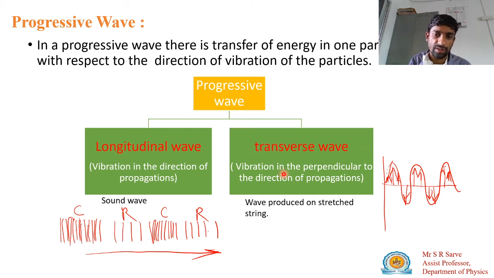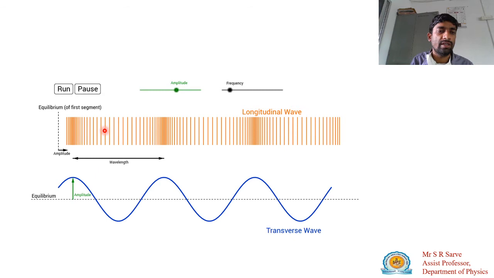That is your transverse wave, where the vibrations are perpendicular to the direction of propagation. If the vibrations are such that they produce compression, rarefaction, compression, rarefaction, then it is known as your longitudinal wave. So here is the example. Here what we observe is compression, rarefaction, compression, rarefaction, compression, rarefaction. So this is the sound wave, that is your longitudinal wave.